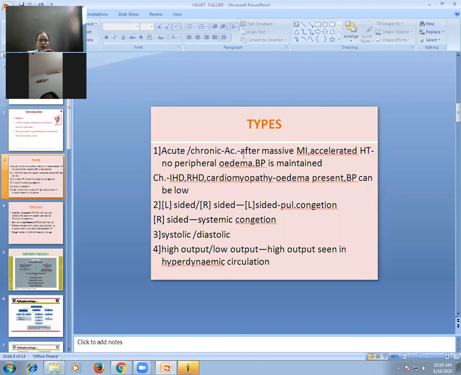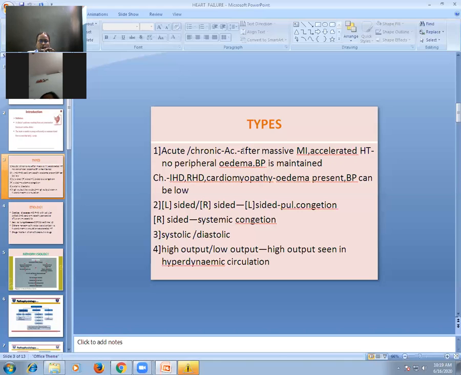Acute heart failure is very common after a massive myocardial infarction, a big heart attack. Acute heart failure can also occur because of accelerated hypertension. If your blood pressure shoots above 200, above 250, that can cause acute heart failure.